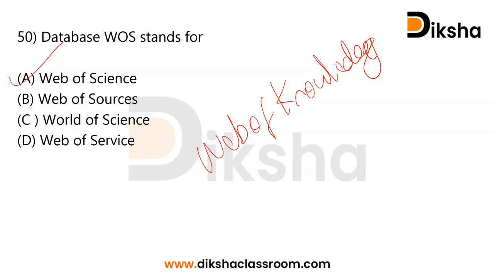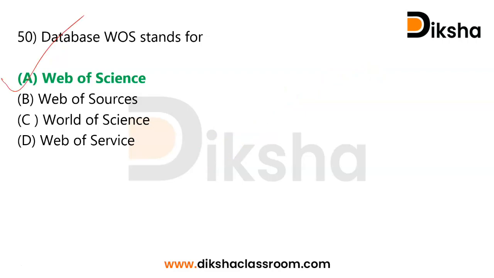Very simply, Web of Science is a curated collection of over 20,000 peer-reviewed, high quality scholarly journals published worldwide in over 250 science, social science and humanities disciplines. So it's a database that can be used for research in the higher education system. The full form of WOS is Web of Science, so option A is the correct answer.